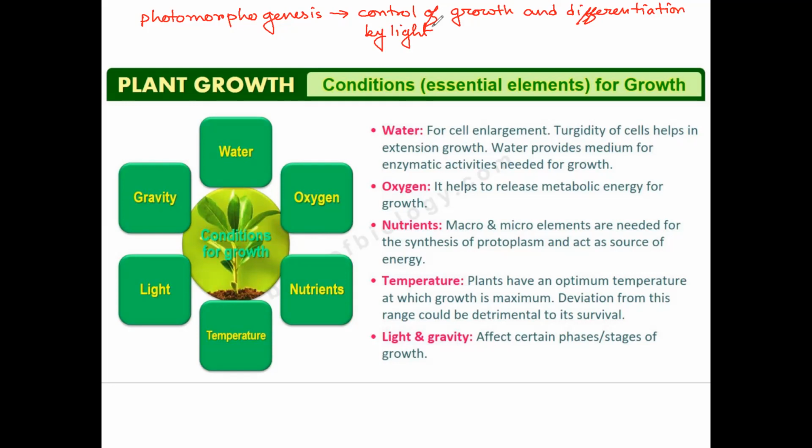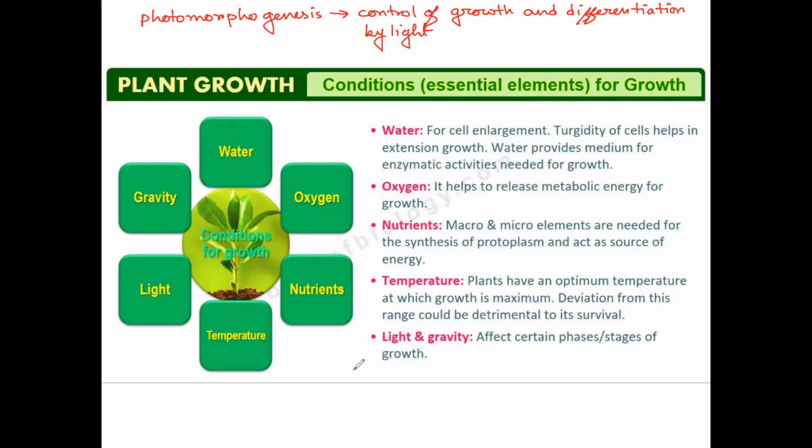For the growth of seedling, if it is an epigeal plant, then for the seed germination, for differentiation of different tissues, because embryo is an undifferentiated, all cells of embryos are same, but to make it differentiated into root, shoot, leaf, fruit, flower, water is very much required.